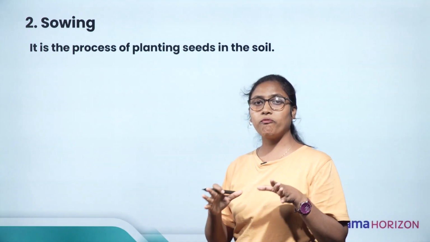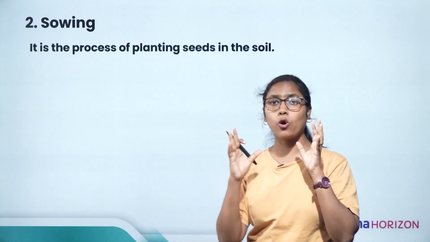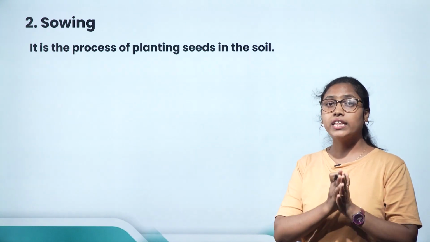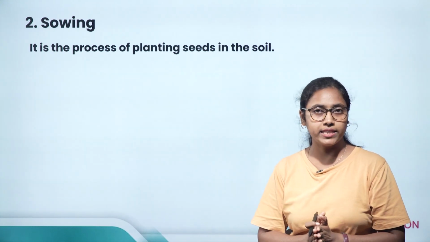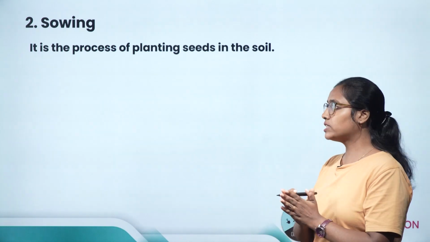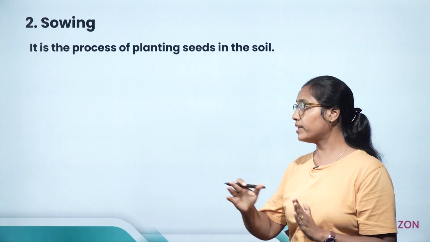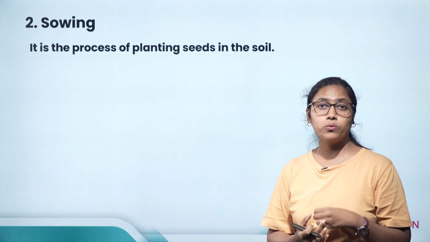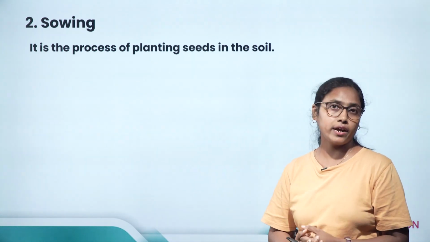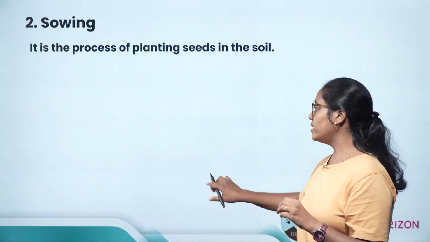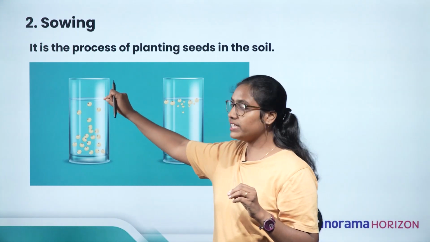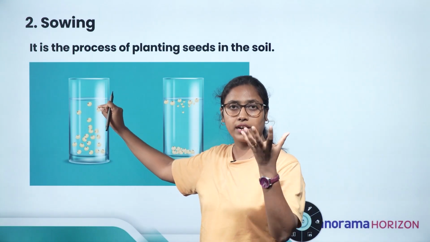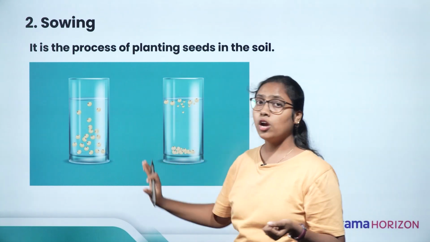Before sowing, the farmers have to make sure that whatever seeds they are using, that seed should be healthy. So how can we find out whether the seed is healthy or unhealthy? For that, we just need to put the seeds in a glass or in a tumbler containing water.